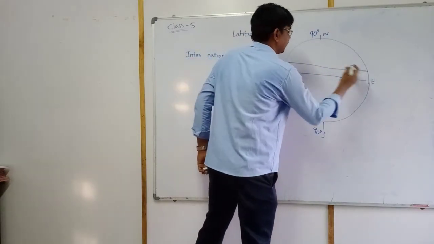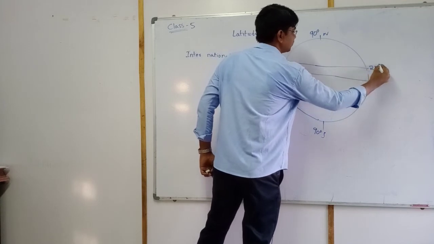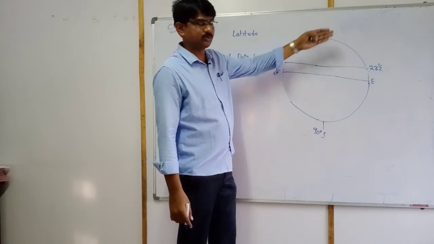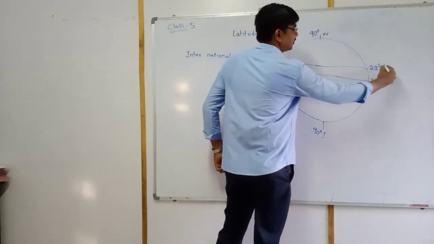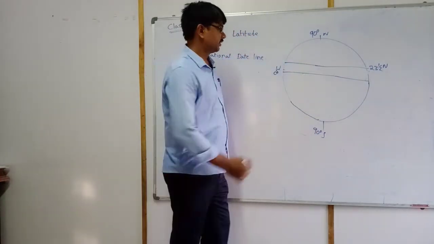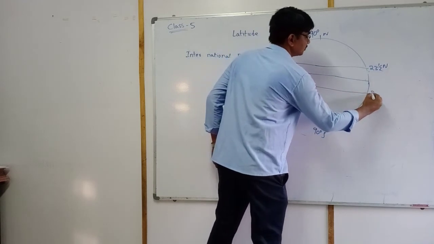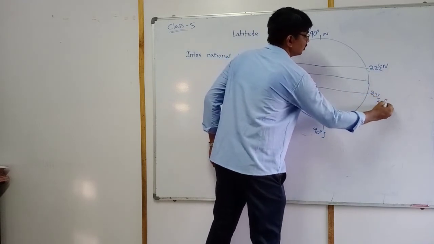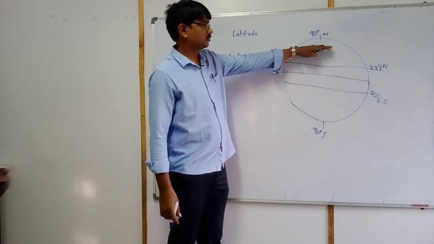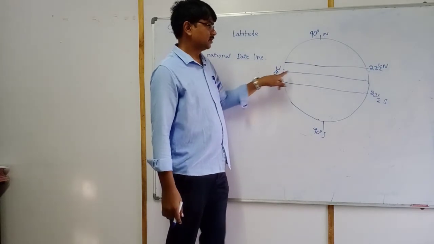23 and a half line. This is 23 and a half. In which direction? Northern hemisphere. It is called 23 and a half north. At the same time, 23 and a half south. Yes, this is the southern hemisphere. Above the equator is the northern hemisphere. This is the equator, 0 degrees.